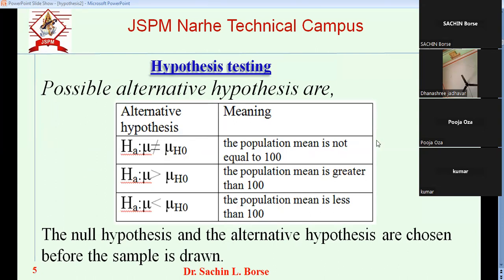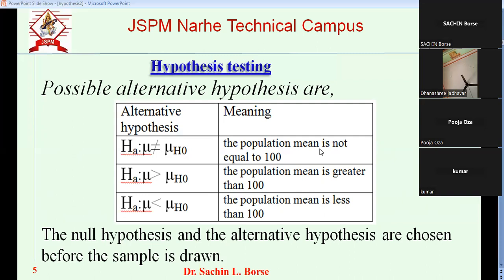Now we'll see the possibilities of alternative hypothesis. When I say mu is equal to mu h0, it is the null hypothesis. When mu is not equal to mu h0, that is one alternative, meaning population is not equal to 100.